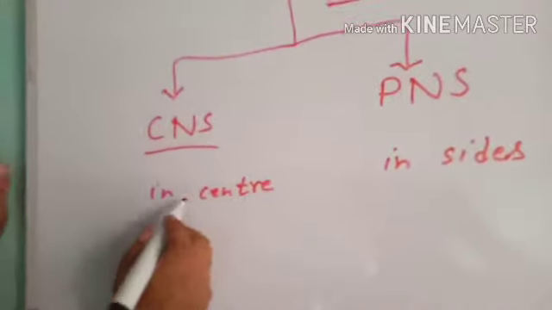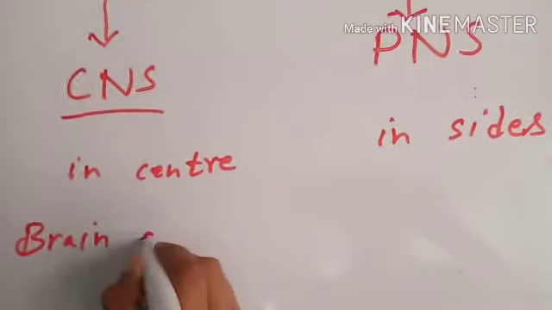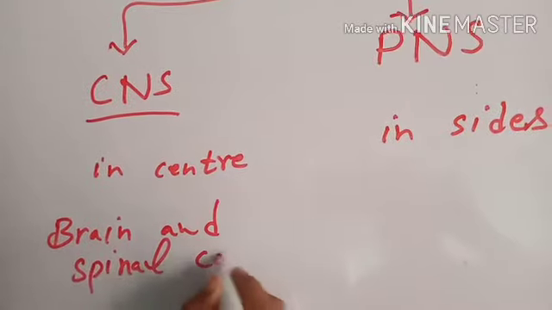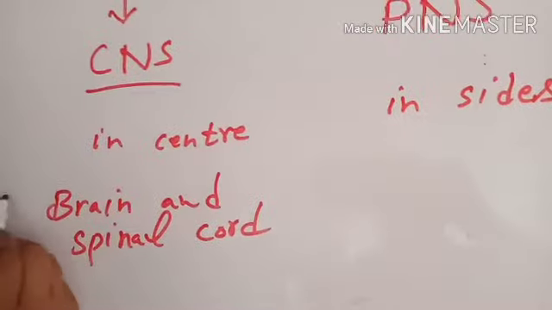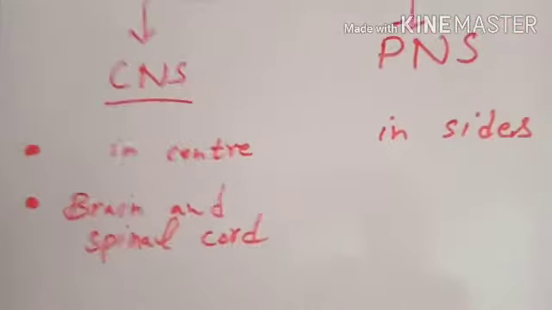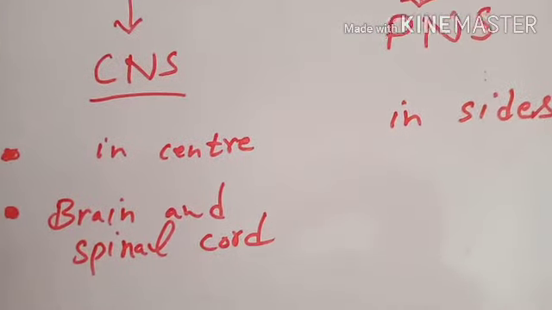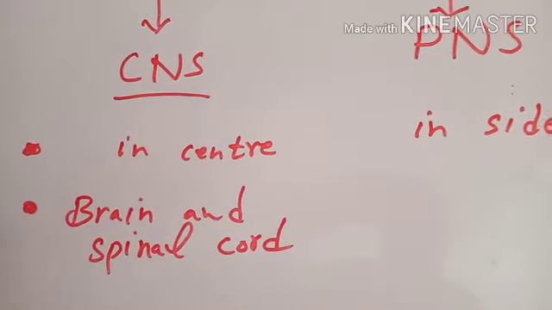Because central nervous system consists of the neurons which are present in the center of the body, and the neurons which are present in the center of body are brain and spinal cord. So central nervous system consists of brain and spinal cord. Because brain and spinal cord are made up of neurons, we may say that the neurons which are present in center are called central nervous system.